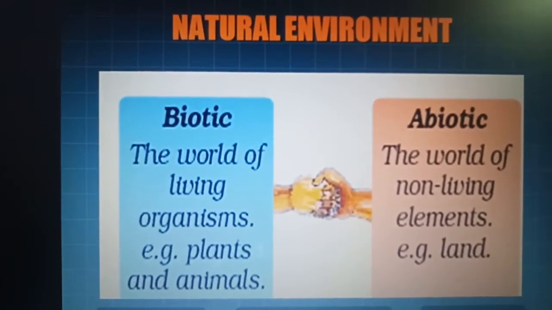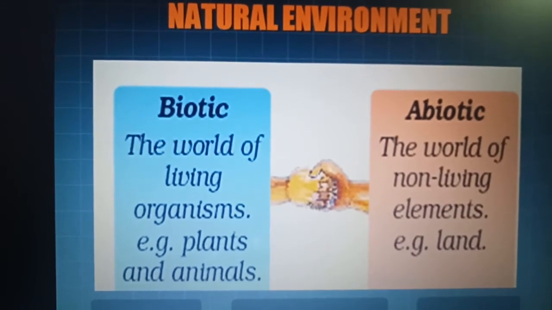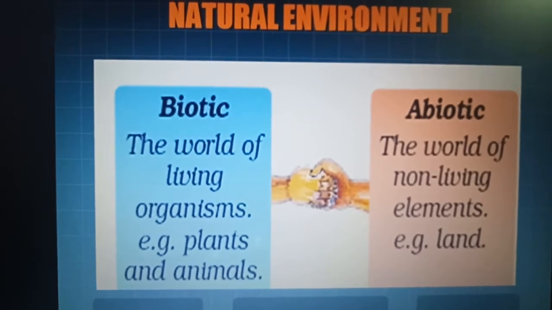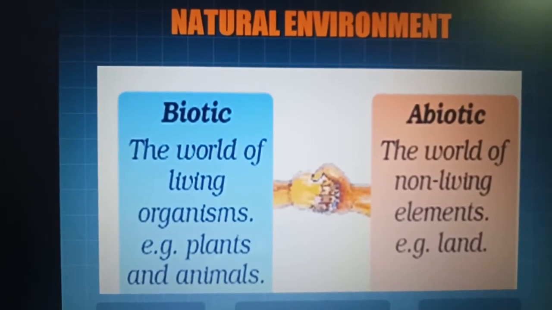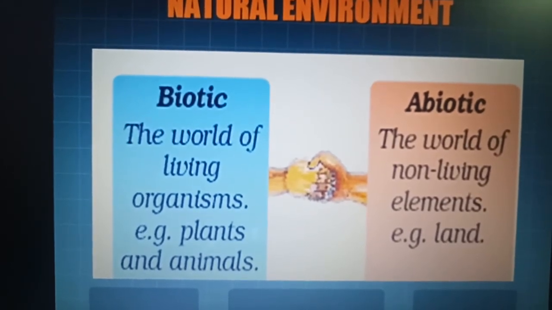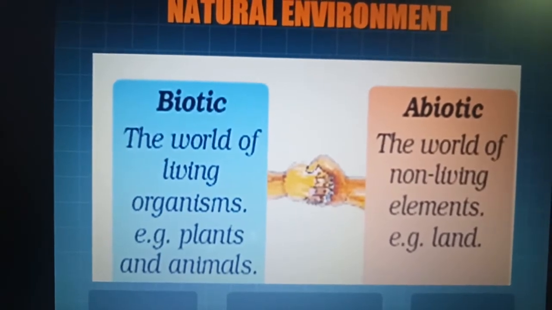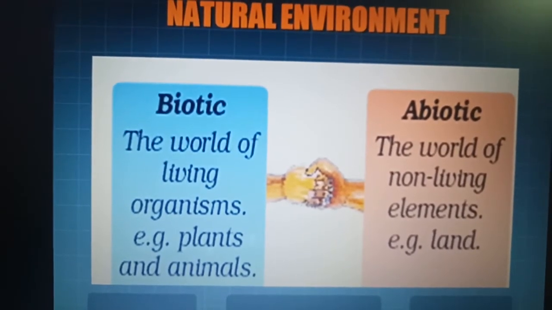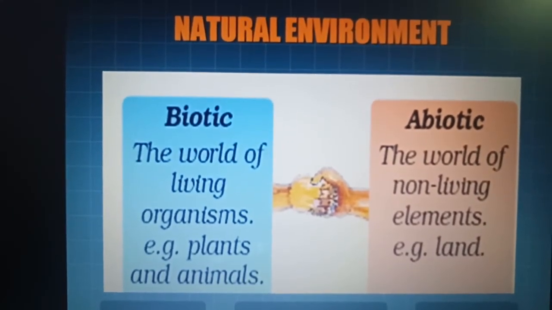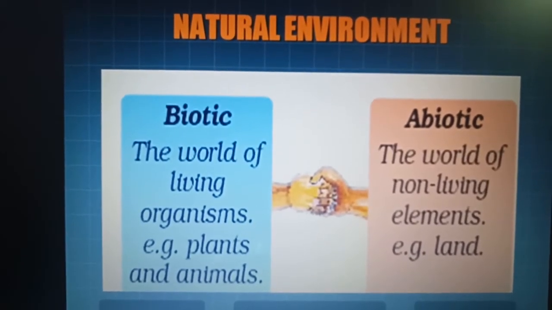Now what is the natural environment? Natural environment is the interaction, means the combination, of biotic and abiotic. What are the biotic? The world of living organisms, like the plants and animals. And the abiotic, the world of non-living elements like land. The natural environment refers to both biotic and abiotic conditions existing on the earth.